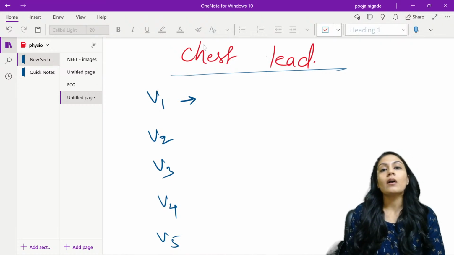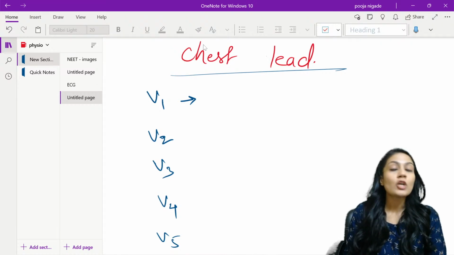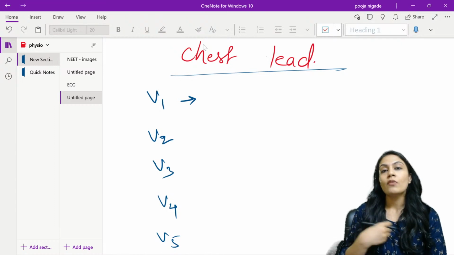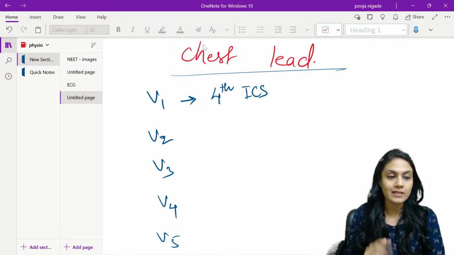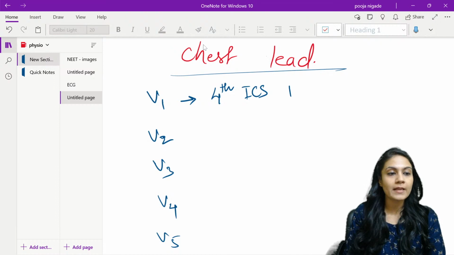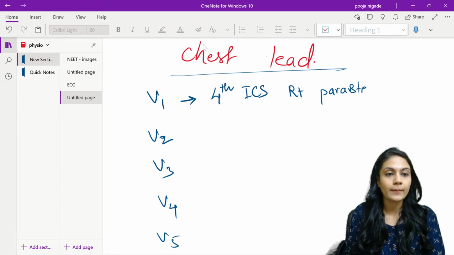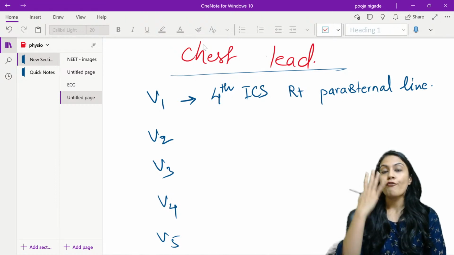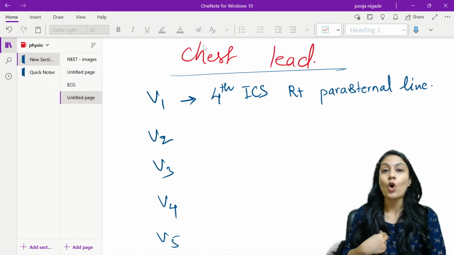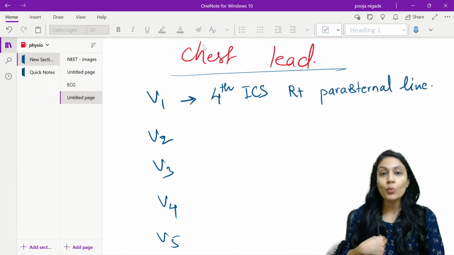Focus where I'm writing this, that is important. Okay, so V1 कहाँ attach किया हमने? We attach V1 on the 4th intercostal space. ICS means intercostal space. Okay, 4th intercostal space on the right, at the parasternal line. Vertebra तो पीछे हो गए, है ना? Parasternal line, which intercostal space? 4th intercostal space. I'm not going to attach on the rib. I'm going to attach between two ribs.